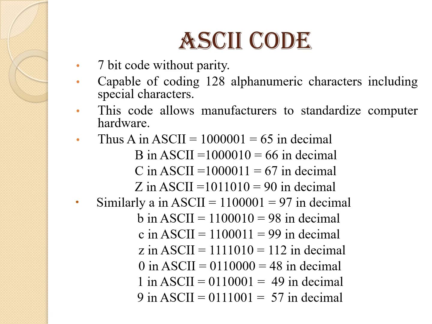Thus, A in ASCII will be 1000001, which is 65 in decimal. B is 66, C is 67. Likewise, capital Z in ASCII will be 90 in decimal. Similarly, small a in ASCII is 97, b 98, c 99, and likewise z will be 122. 0 in ASCII is 48, 9 will be 57 in decimal.